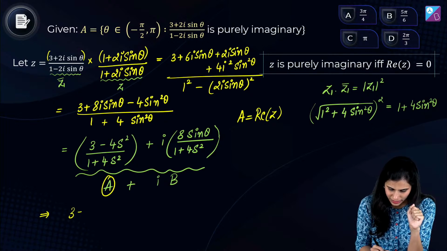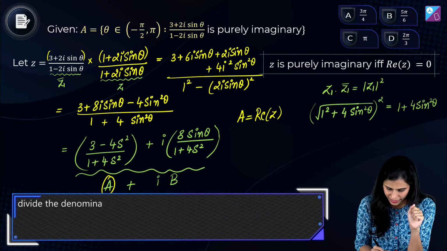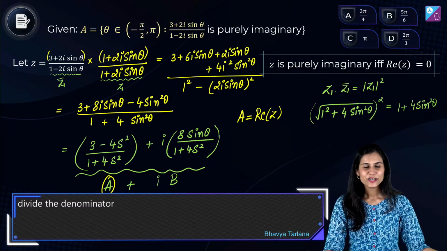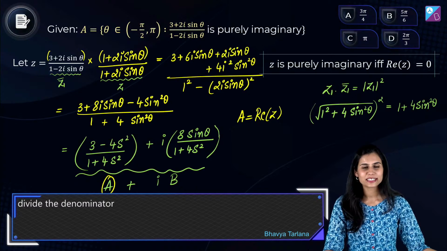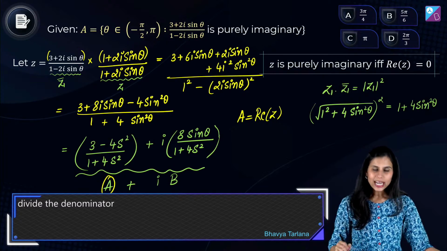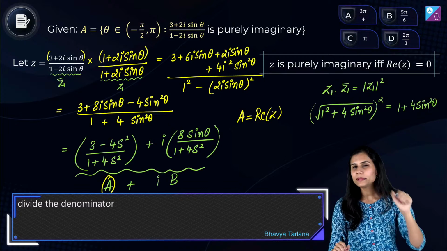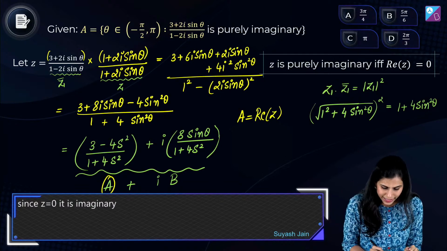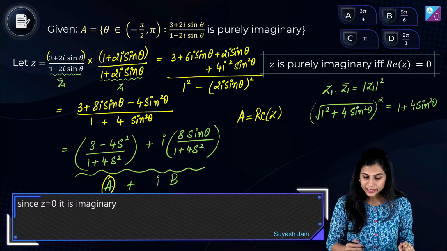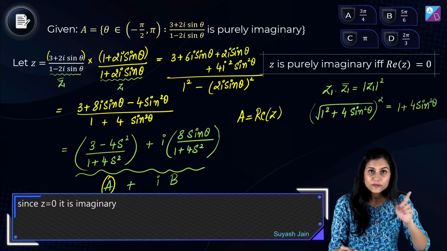Okay, so what does this imply? That (3 minus 4 sine square theta) upon (1 plus 4 sine square theta) is 0. Yes, Suyash has the concepts very clear and I am glad to see that. Okay, let's study this expression by doing a deep dive. Explore the nature of the denominator term. See what is written: 1 plus 4 sine square theta.